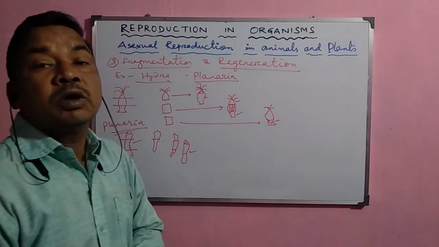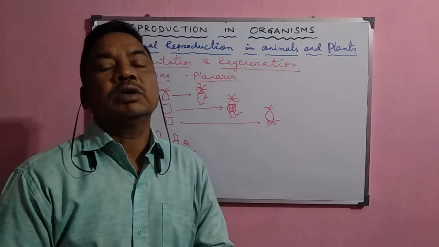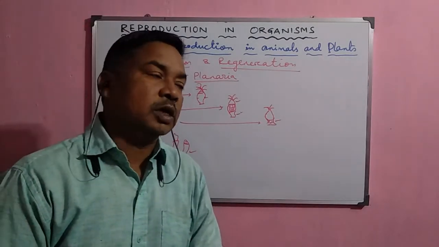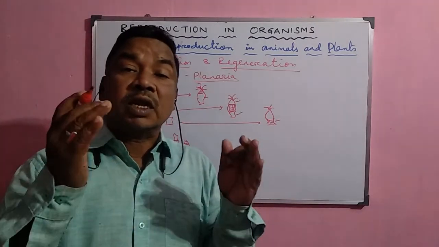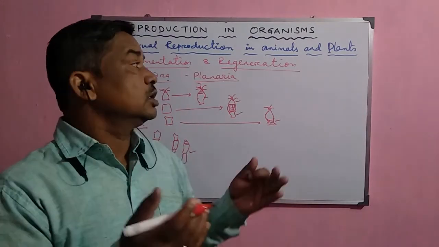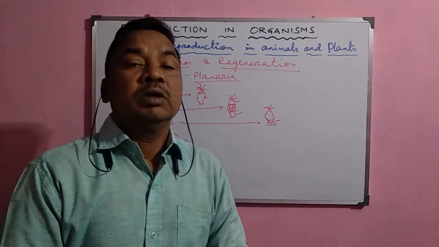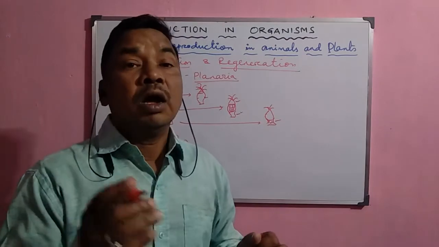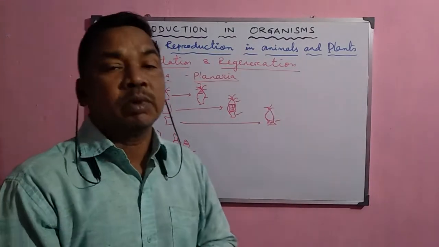So these are the common methods of asexual reproduction, which normally occurs in lower animals. In higher animals, this whole-organism regeneration, or asexual reproduction, is normally not observed. Now we shall discuss how asexual reproduction occurs in plants.